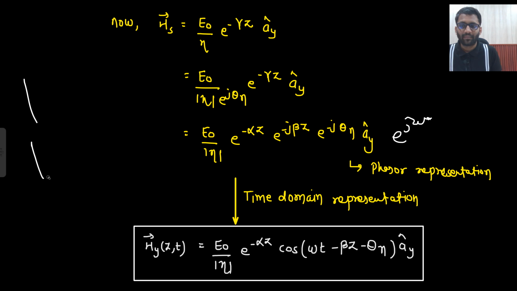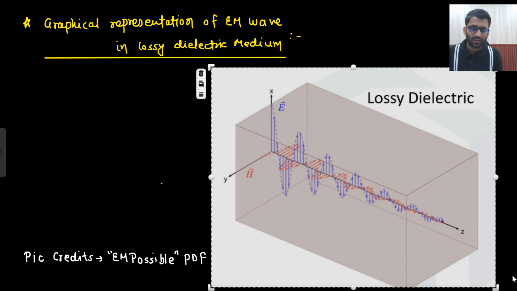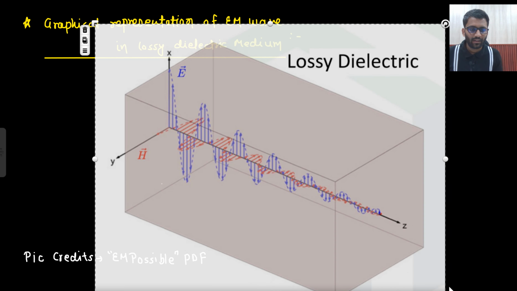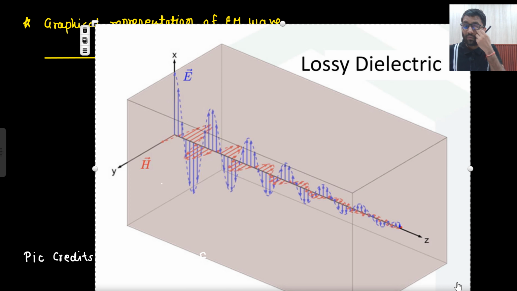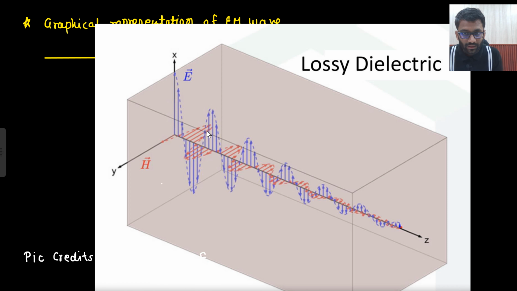So let's see the diagram. It will be more clear to you. The credit goes to EM Possible PDF. I got this picture from some PDF on the internet. So what do you see here? This is your E and this is your H.